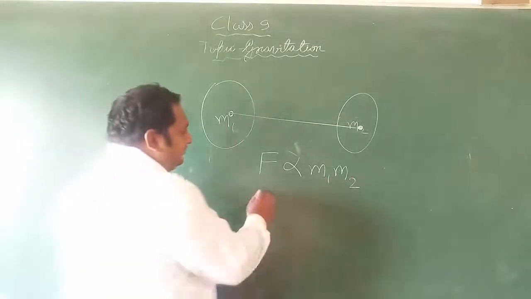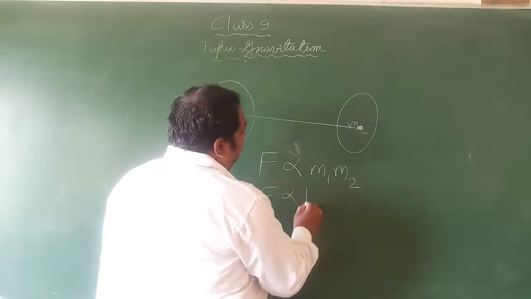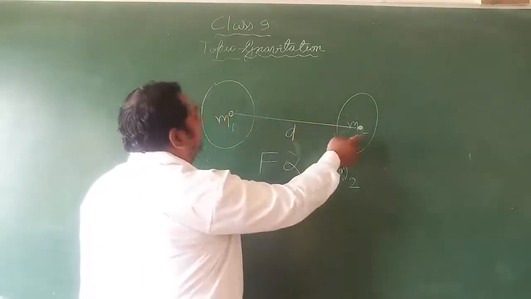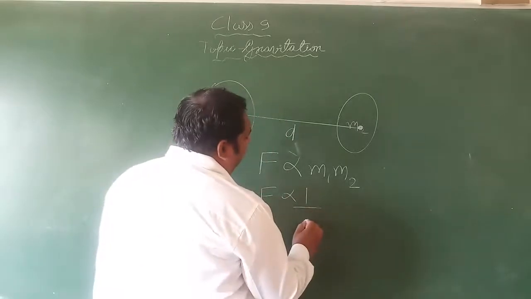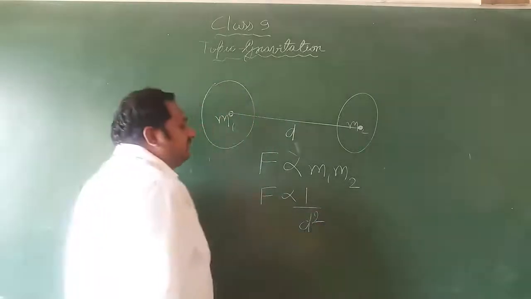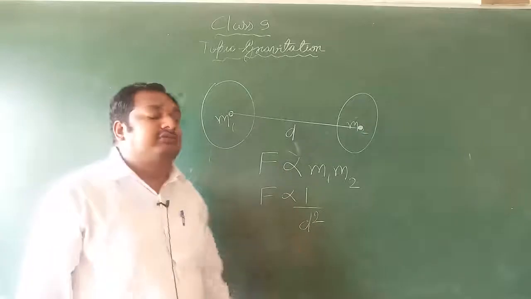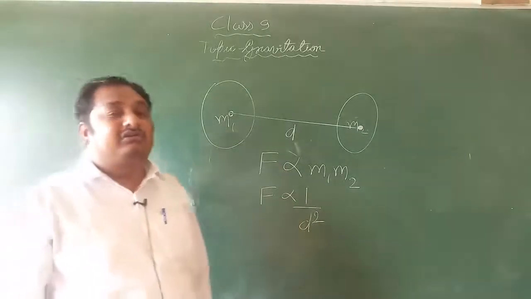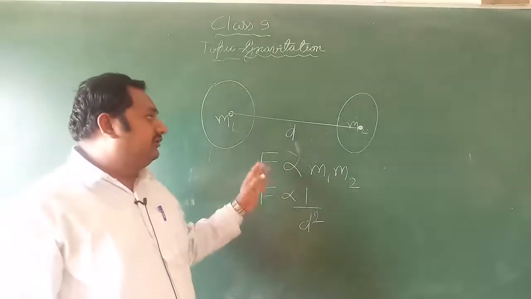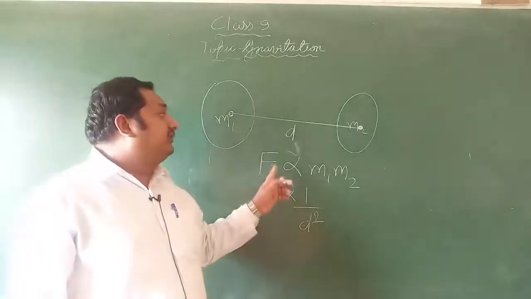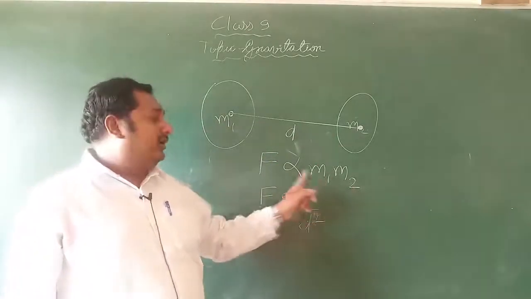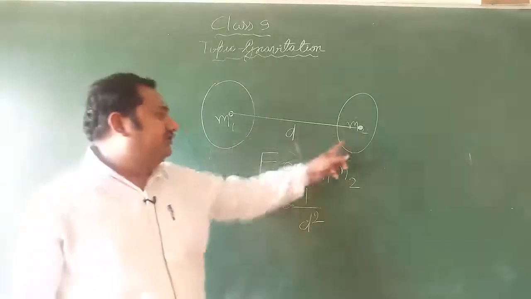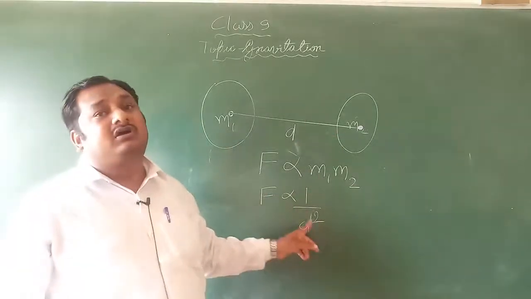And that force of attraction is inversely proportional. Suppose d is the distance between the masses m1 and m2. That force of attraction is inversely proportional to the square of the distance. So that is the statement of Newton's universal law of gravitation. The universal law of gravitation simply says that the force acting between two objects is directly proportional to the product of their masses, and inversely proportional to the square of the distance.